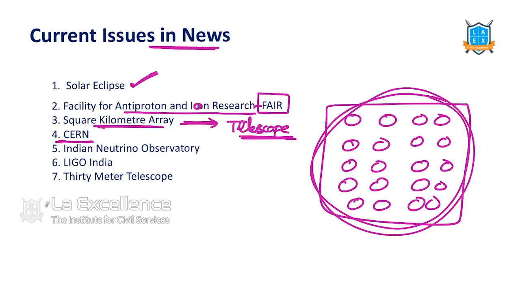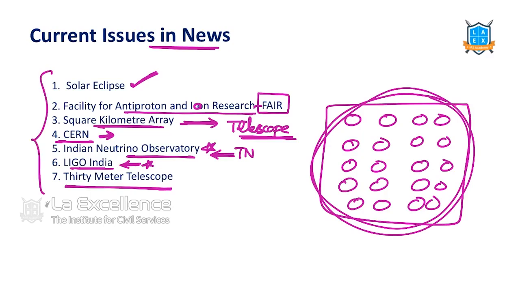CERN is about fundamental particle physics. Indian Neutrino Observatory: is it there in India? Yes. Already work started in Maharashtra, and this started in Tamil Nadu. LIGO project India, LIGO India also started its work in Maharashtra. The 30-meter telescope is there in use. So all these things are related to fundamental physics.